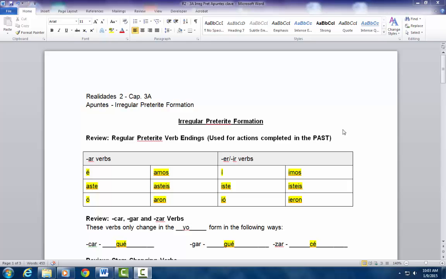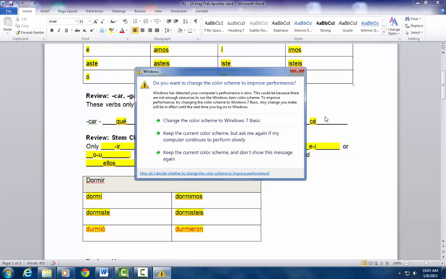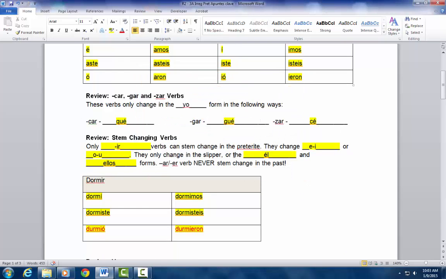In the last chapter, we also covered car-gar-zar verbs, so let's take a minute and look at those. Okay, these changes are only ever in the yo form of the verb. Okay, car goes to que, gar goes to gue, zar goes to ce.